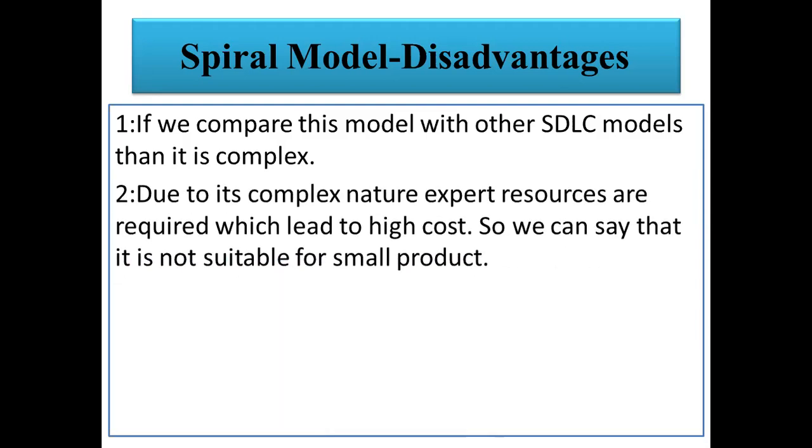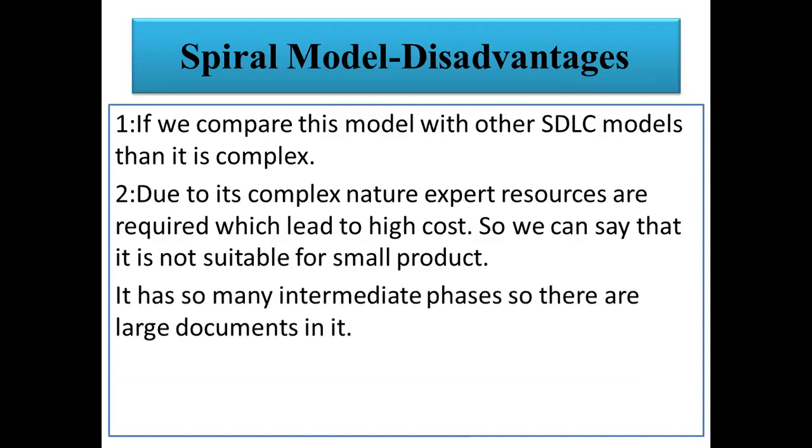Second limitation: due to its complex nature, expert resources are required, which leads to higher cost. Just take an example. Suppose we are developing an artificial intelligence project handling weather forecasting. So we require expertise related to a particular domain, so the cost of the project may increase. Sometimes expertise is not available, so there is delay in the project. So we can say that it is not suitable for small projects.